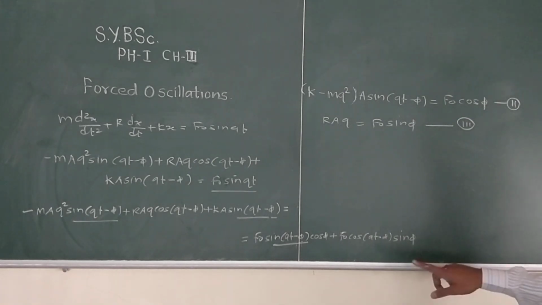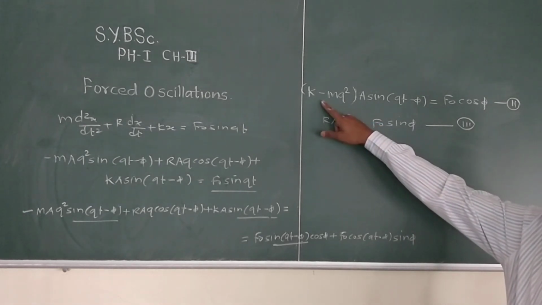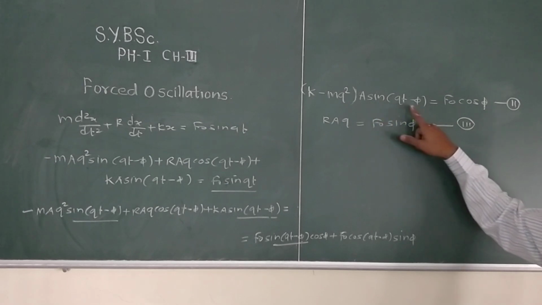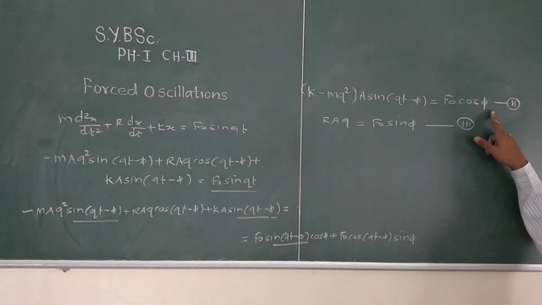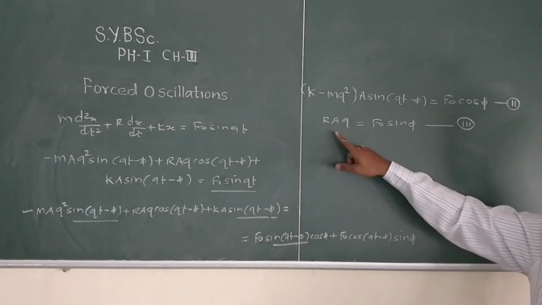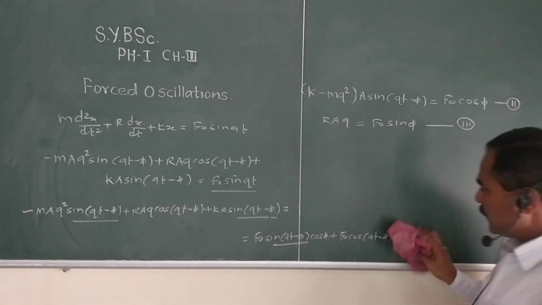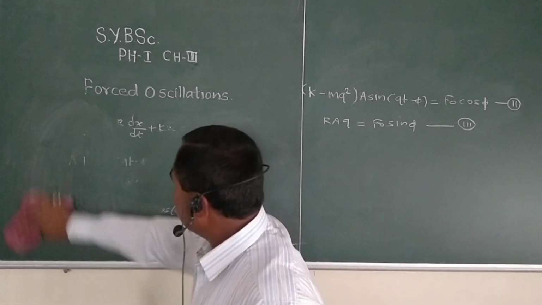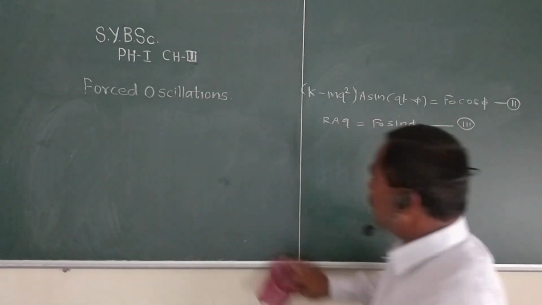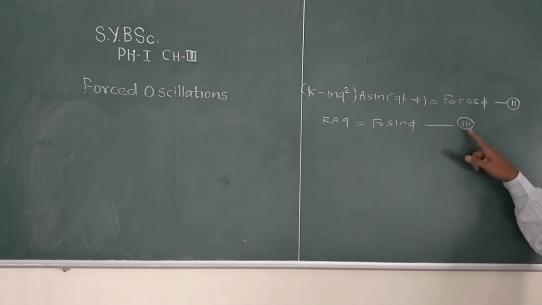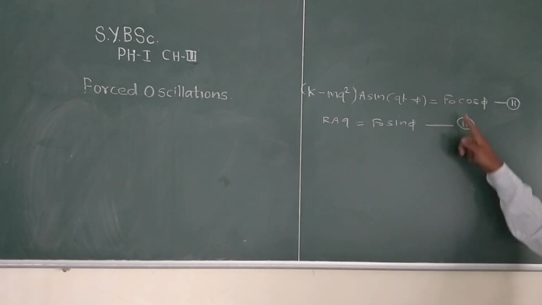Okay, so we get equation second: (k minus mq square) a sin of (qt minus phi) equal to f naught cos phi, and in third, r a q equal to f naught sin phi. Then equations second and third we have to square and add.